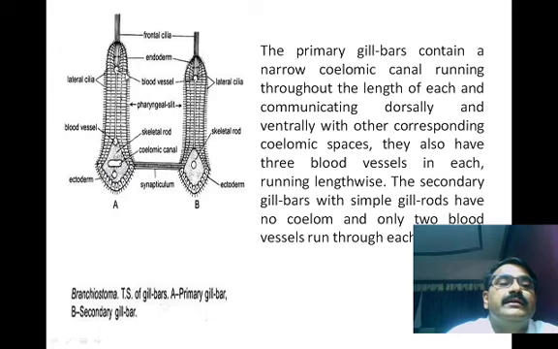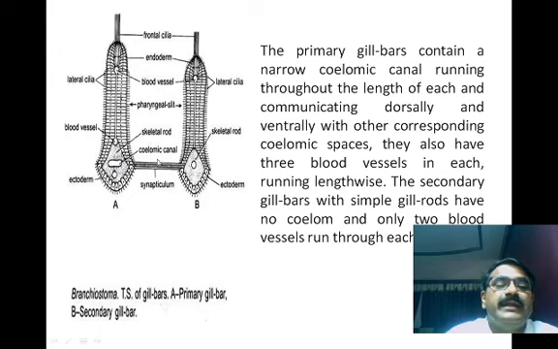Then here there are the pharyngeal slits. Then they are supported by the skeletal rods. Then here there are the coelomic canals through which the coelomic fluids are transported.